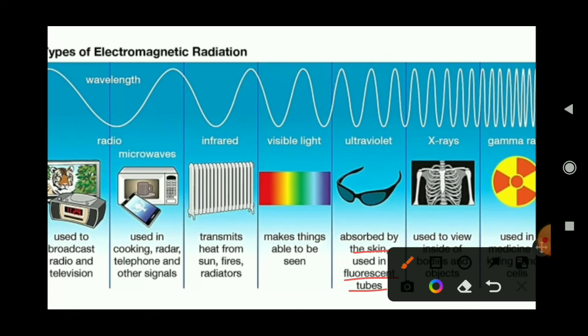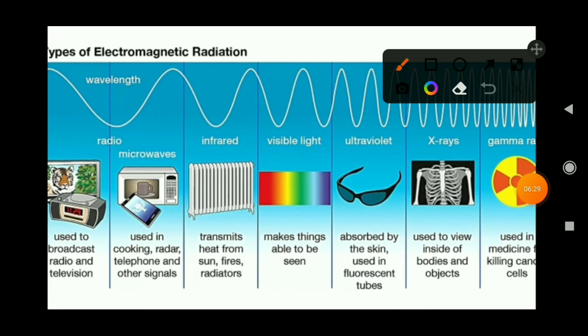The sunlight that is very essential for producing vitamin D in our body is also an electromagnetic wave. X-rays are used to view inside of our bodies and objects. Gamma rays are used in medicine and killing cancer cells. So these are uses of electromagnetic waves.